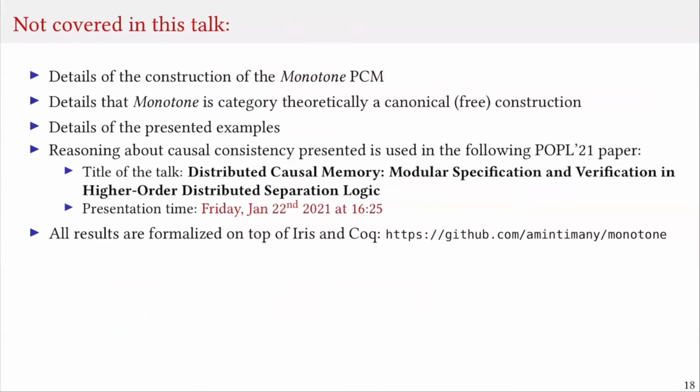With this, let me conclude this talk. I will mention that please take a look at our paper for the exact construction of the monotone PCM, and also for the discussion of why this construction is a canonical construction, as in it arises as a free functor. Also see our paper for details of the examples that I presented and how also the reasoning principles that I used in this talk for reasoning about causal consistency are exactly the same that we have used in our POPL paper that is going to be presented later this week. So if you're interested, please also take a look at that talk.